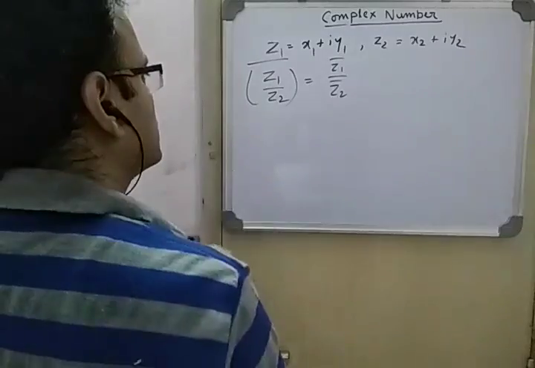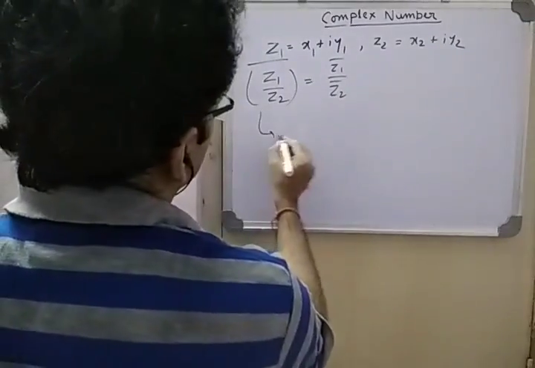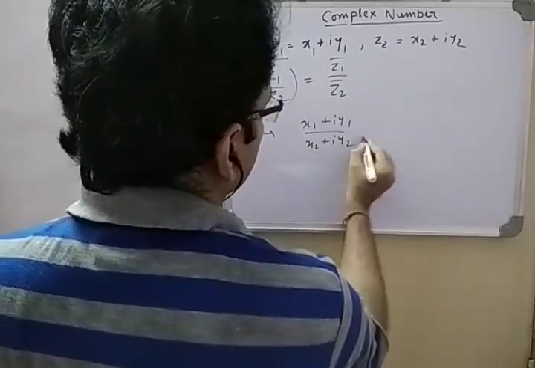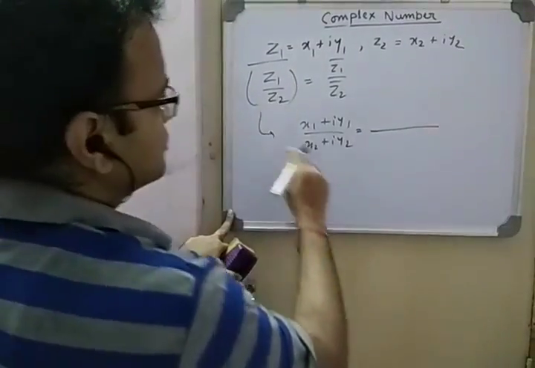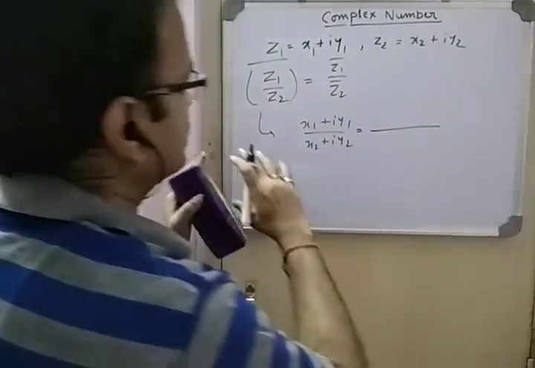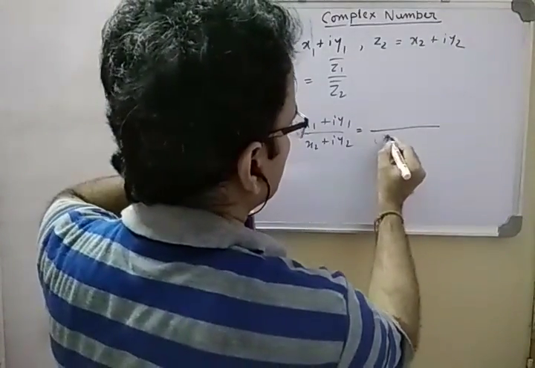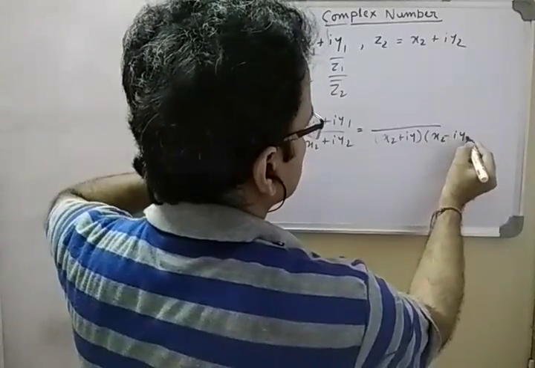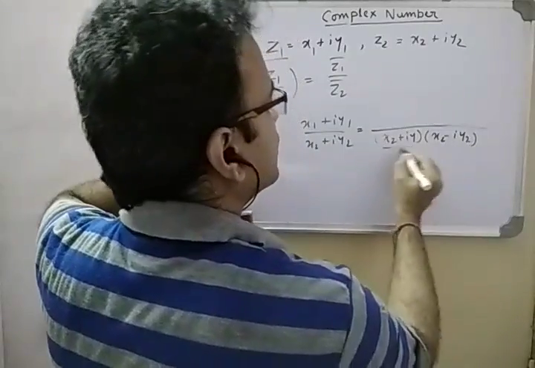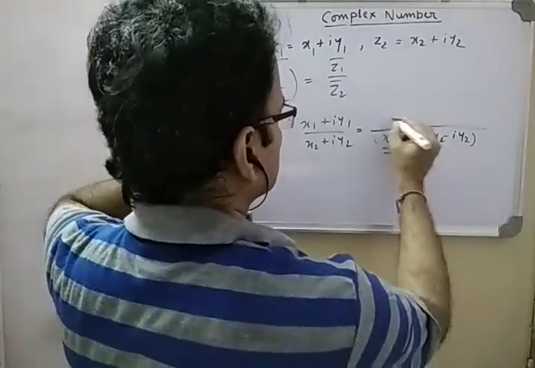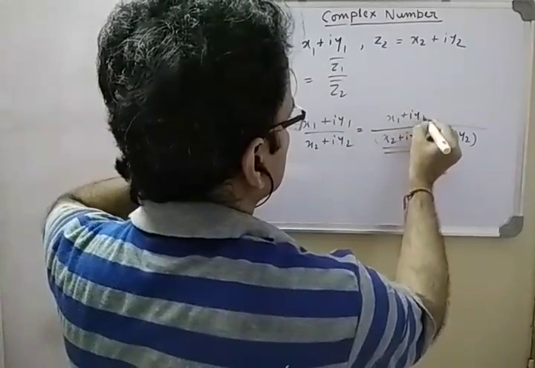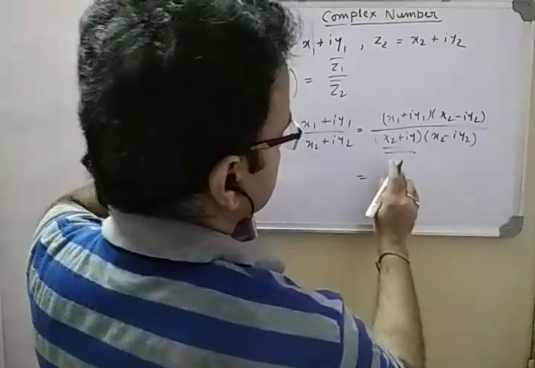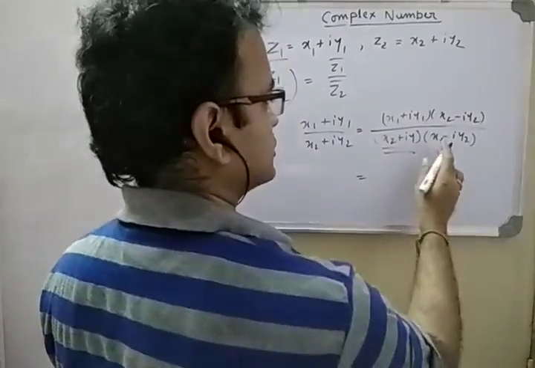So you can also simplify like this: x1 plus i y1 by x2 plus i y2. Then again, as I said, z1 by z2 should be modified to a plus ib form. So the denominator should be multiplied with the conjugate of the same complex number which is in the denominator. So here x1 plus i y1 into x2 minus i y2, and at the bottom it will be x2 square plus y2 square.